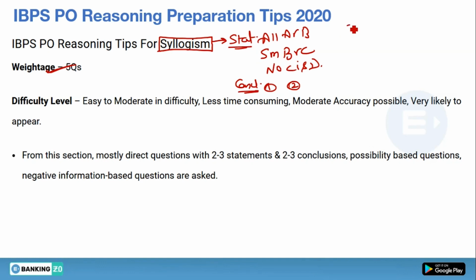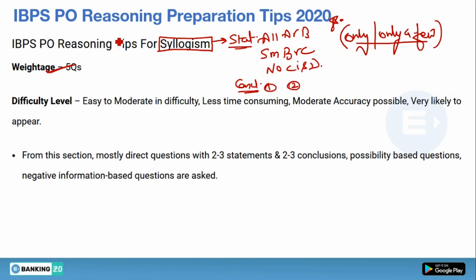Generally in the pre-examination, if we see the recent year memory based papers, questions of syllogism from only a few types are highly expected, because as you go through the memory based papers from the past 2 to 3 years, only these types of questions come in your examination.